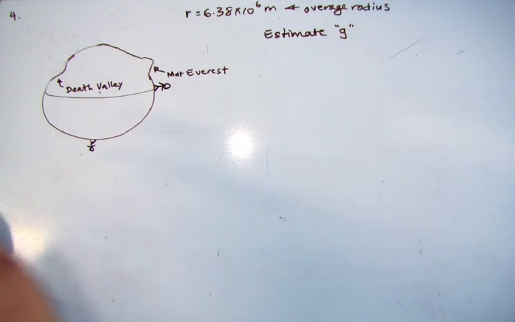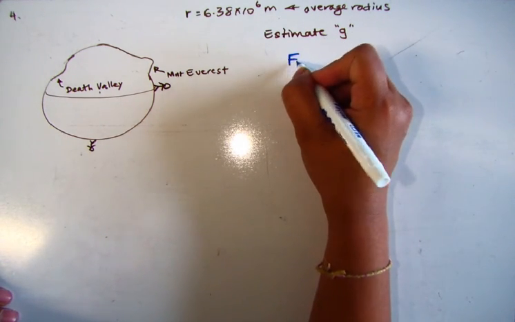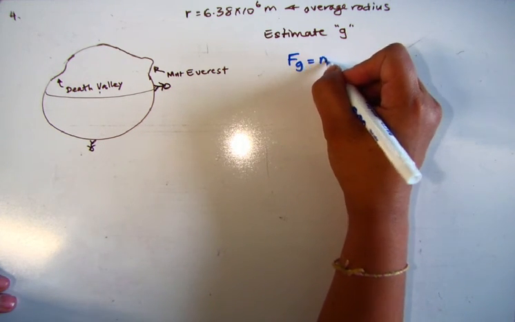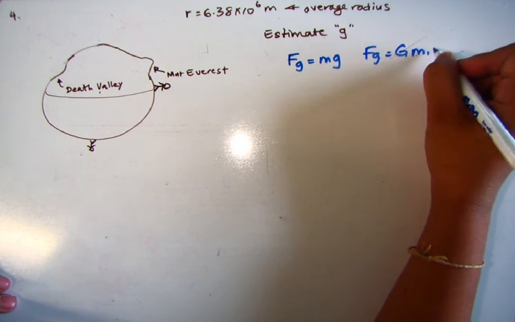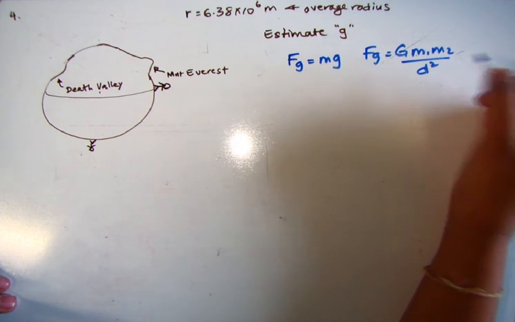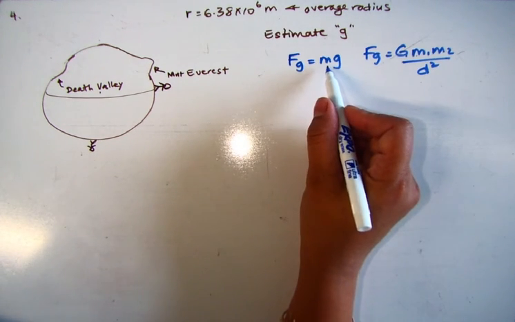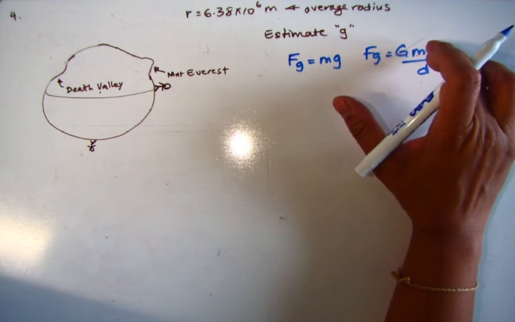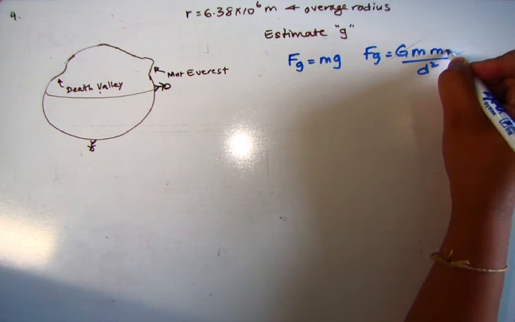And so g is basically the local value of the acceleration due to gravity, or the gravitational force. We can find it by realizing that we have two equations for the gravitational force. One is mg, and the other one is the universal G m1 m2 over d squared. We can put these two together. So what is the mass we're talking about here? Any random mass that you have, which I'll call m, and the other one is the mass of the Earth.